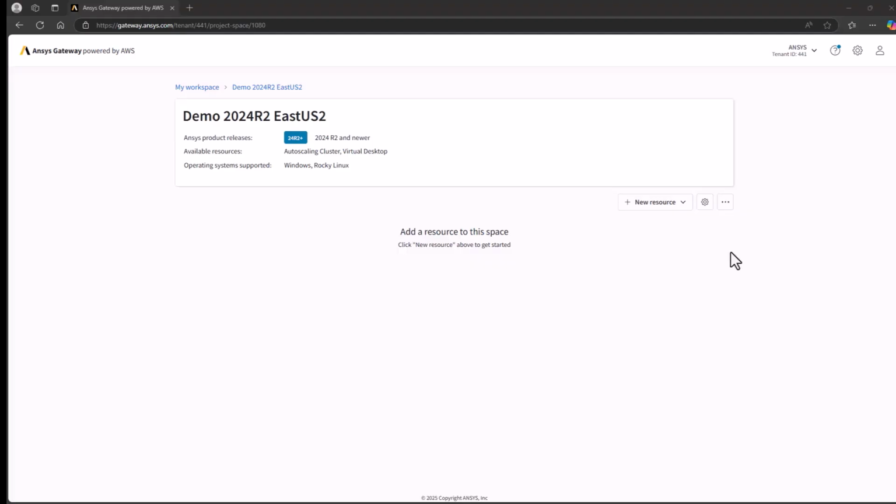I will walk through creating a virtual desktop in Ansys Gateway powered by AWS. I'm starting with a fresh project space, which a tenant admin has created for me. Click New Resource and create Virtual Desktop.